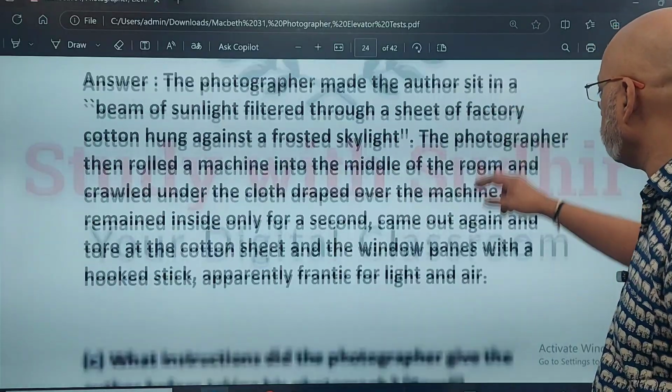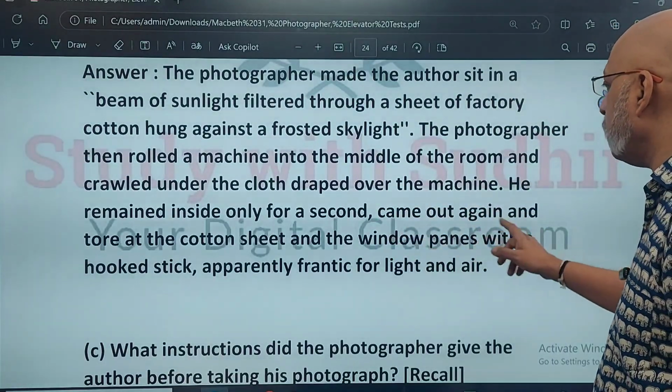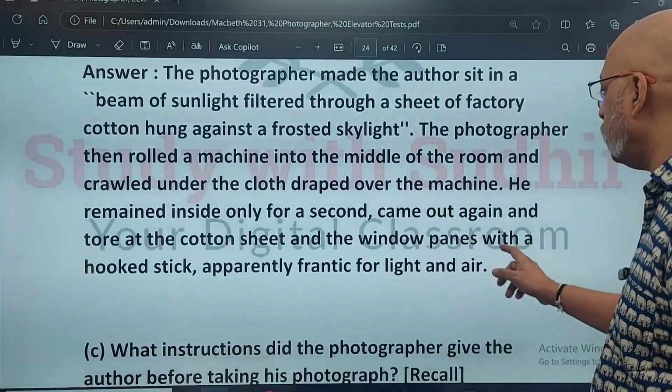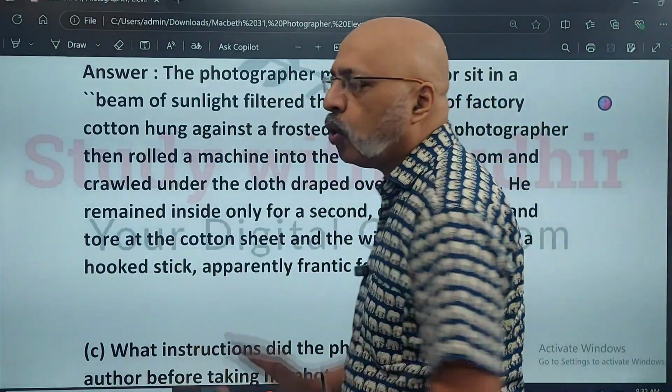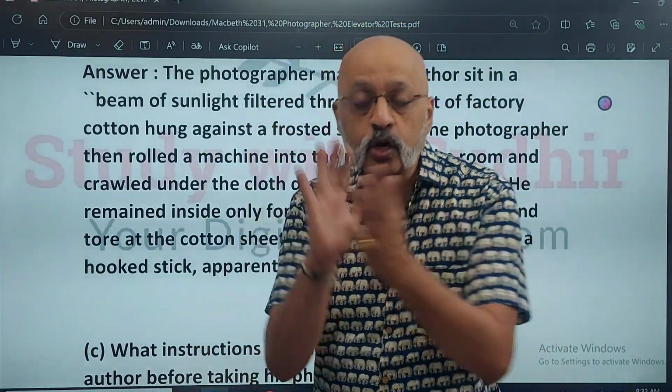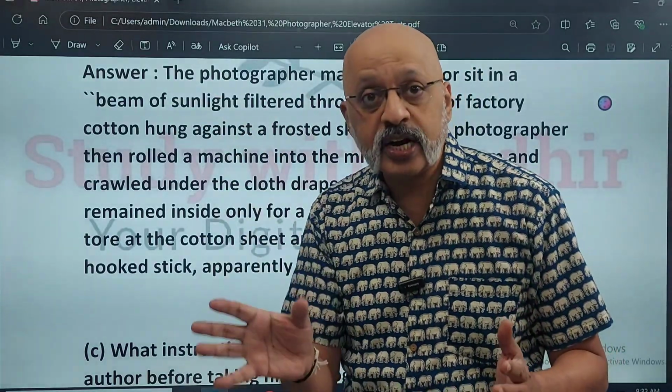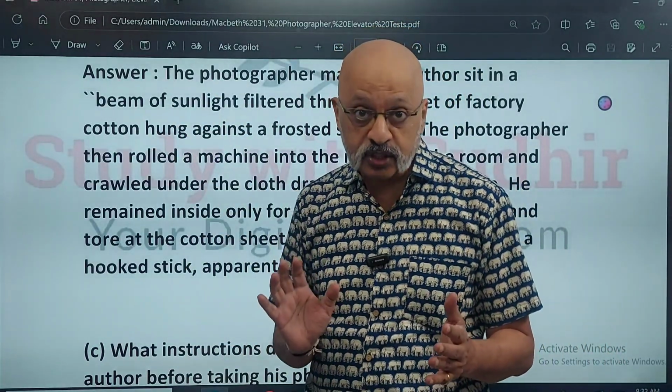Recall and understanding question. He remained inside for a second, came out again and tore at the cotton sheet and the window panes with the hook stick, apparently frantic for light and air. So this is basically quoting from the text. तो यहाँ पर आपका recall test हो रहा है, आपकी understanding test हो रही है कि क्या आपने question को ठीक से समझा है या नहीं.